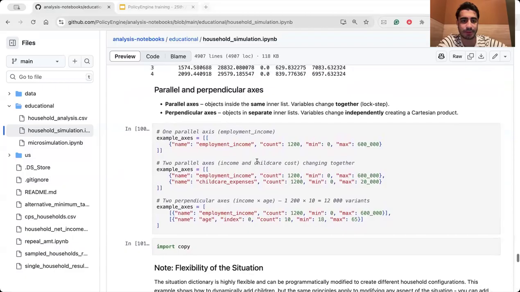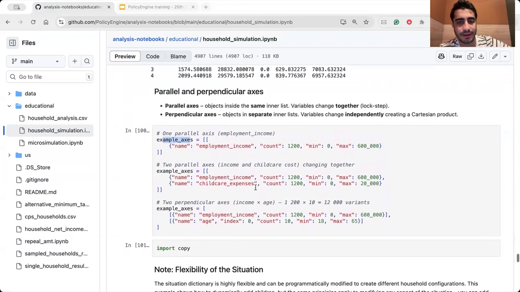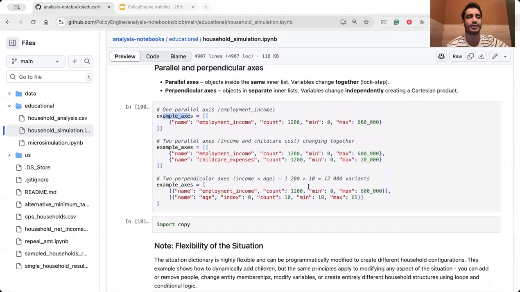Okay, maybe you want to pass some parallel axes as well. For example, this is an example where you want to set different ages and also different incomes at the same time. This is doable with PolicyEngine as well. So it gives you many opportunities and flexibility to understand and calculate when you're building some baseline and reform. Then you are flexible to actually create many things, for example, the bar chart, line chart, distribution analysis chart, and so on.